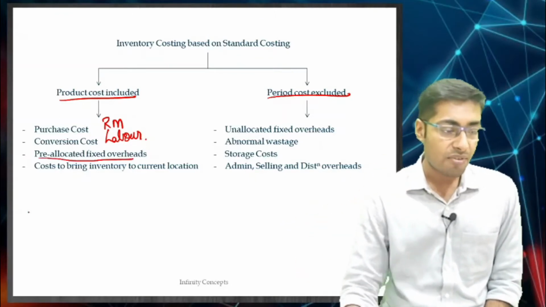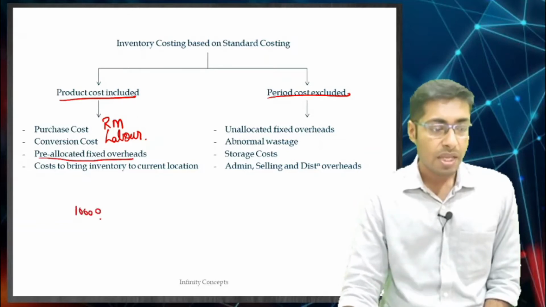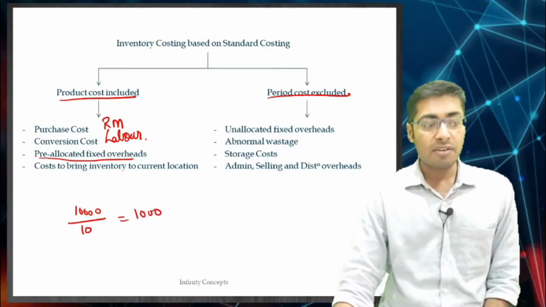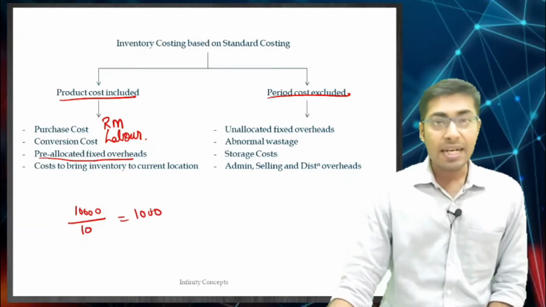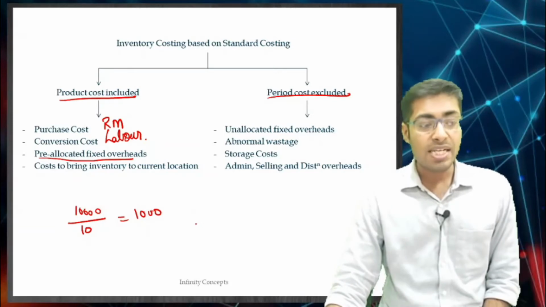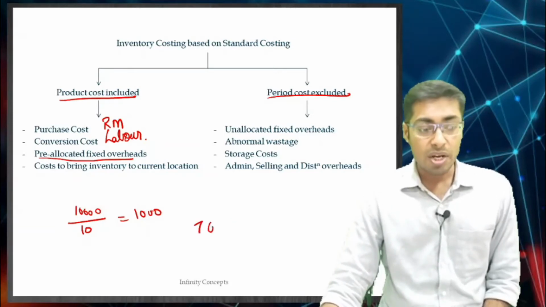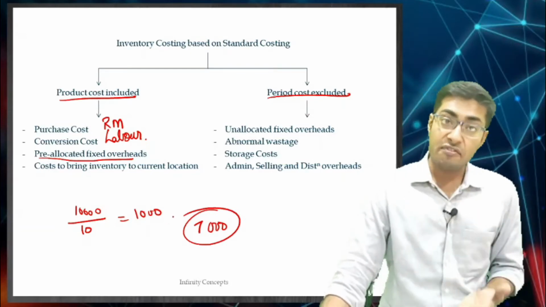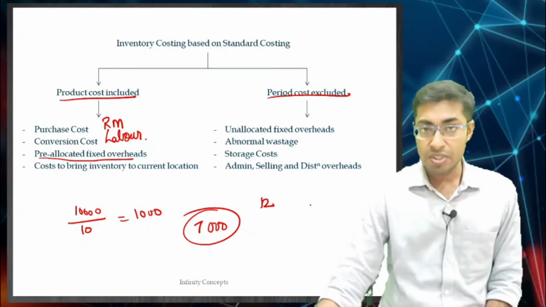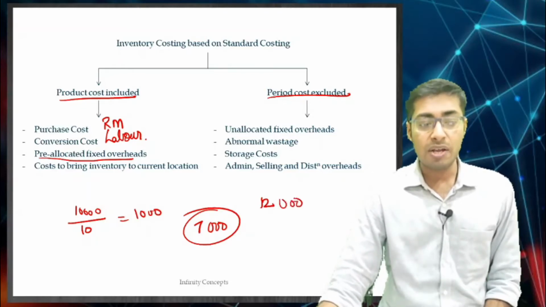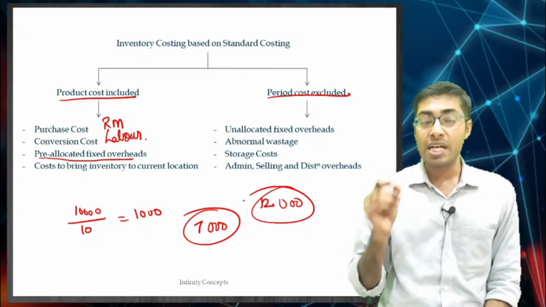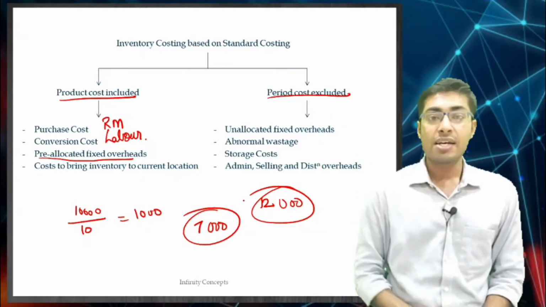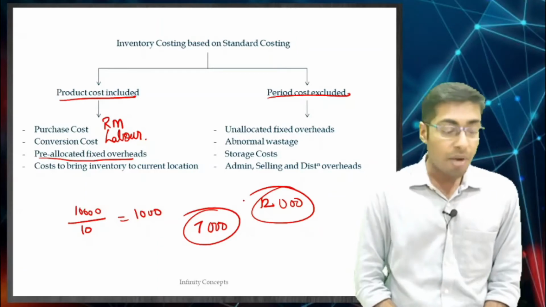Pre-allocated fixed overheads, say for example fixed overheads are 10,000 and you have the capacity to produce 10 goods, then per unit the fixed overhead is 1000. Now in reality, if you are producing only 7 goods, then your allocation will be 7 into 1000, 7,000. If in case you are very efficient and you produce 12 goods in that particular month, then 12 into 1000, 12,000 is going to be the fixed overheads that you will be charging on the goods that you are making.